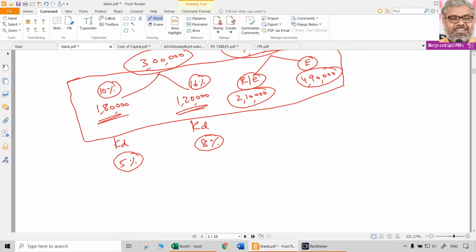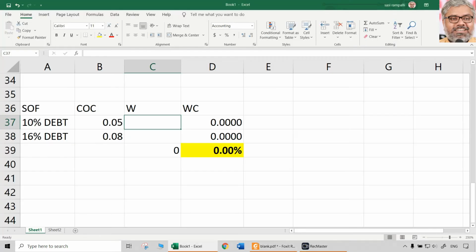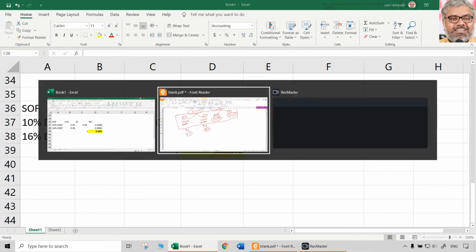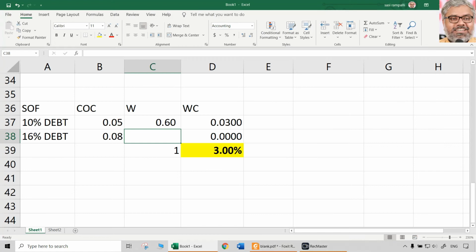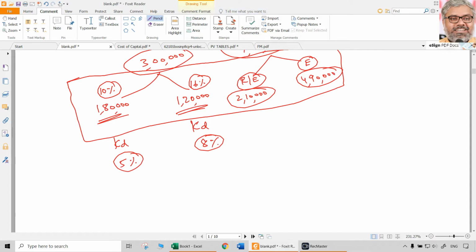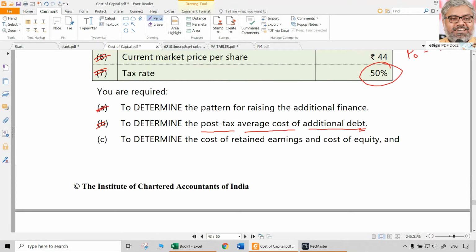What is the weightage of this? Weightage you have to take. The weightage of 10% debt is how much? 1.8 lakhs in 3 lakhs. That is going to be 60%, which means 0.6. And the 16% debt is 1,20,000 out of 3 lakhs. That will be 40%. That's it. So what is the average cost of additional debt only? Only debt is going to be 6.2%. That is the answer for the B bit. 6.2%.